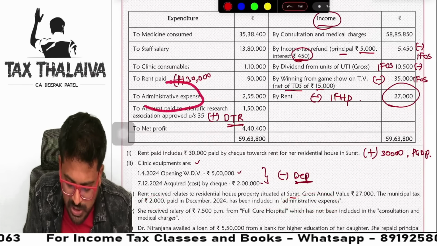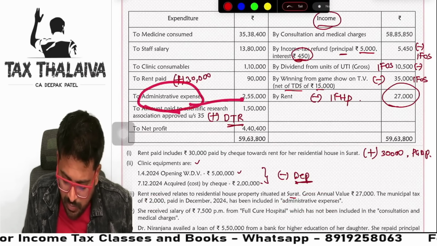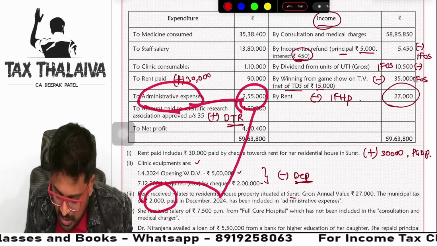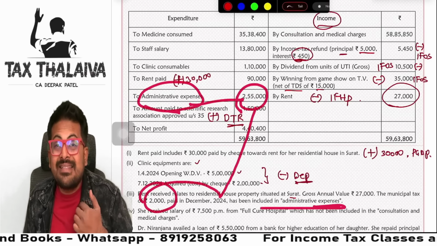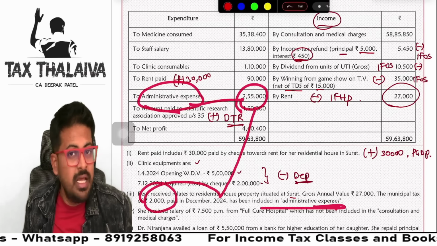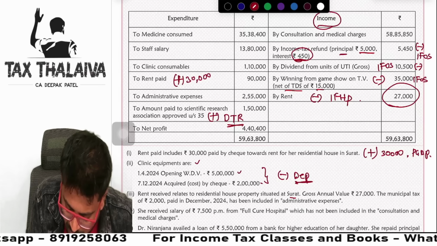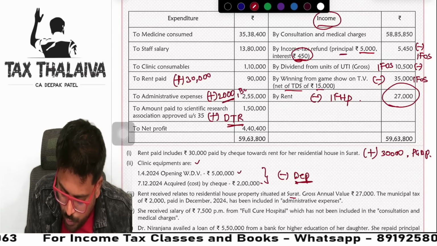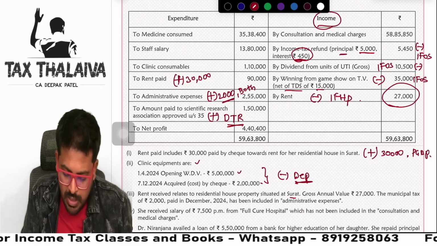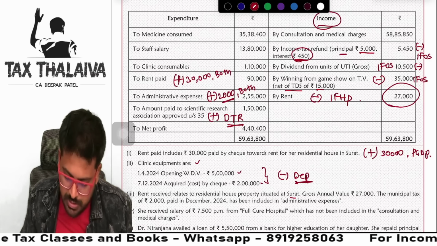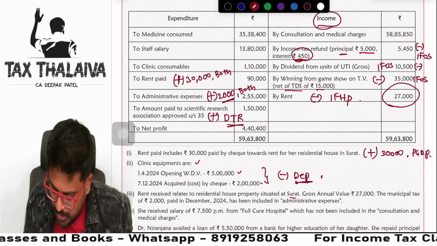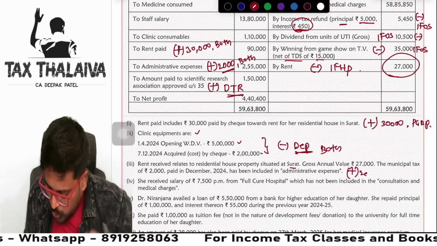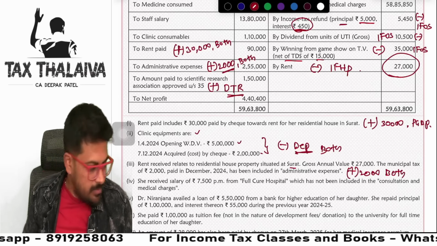Guys, look at this administrative expenses. In this administrative expenses of 2,55,000, she has already taken 2,000 as municipal taxes for a personal house property, which cannot be taken. So in administrative expenses, add back 2,000 under both the tax regimes. Getting it? Next. I will write it here, plus 2,000 both the tax regimes.